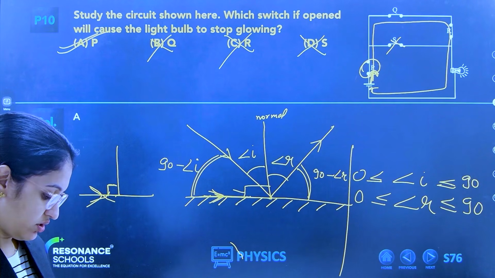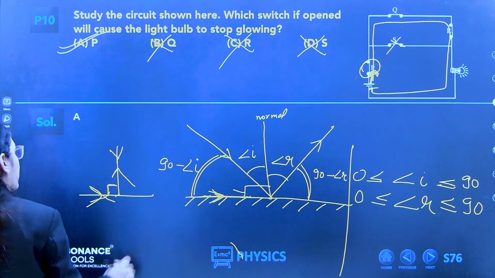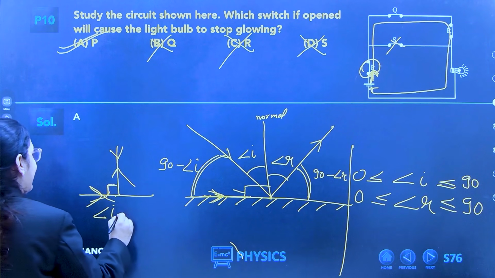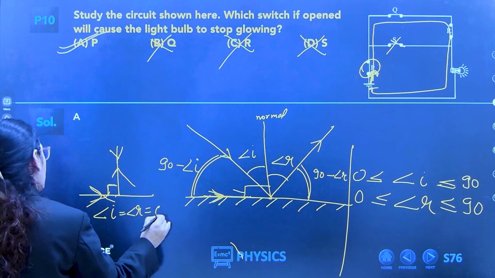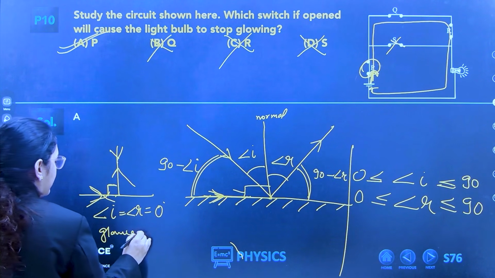If a ray is striking along the normal, it will reflect along the normal. In this case, angle I equals angle R, which is 0. Okay? And the glance angle is 90.